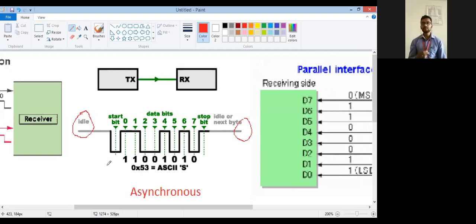Like in synchronous communication, when you increase the clock frequency, the data rate will increase. One can say that, but sometimes, if the transmitter is able to transmit the data at a very high rate, meaning data will be transmitted in bulk, then the communication rate can be faster in the case of asynchronous communication.